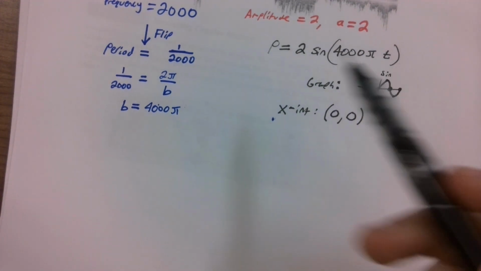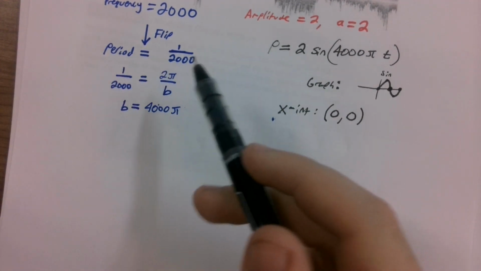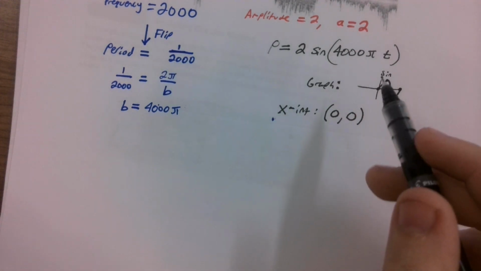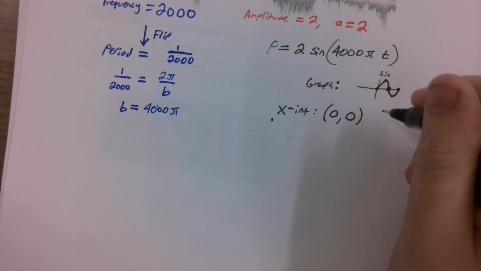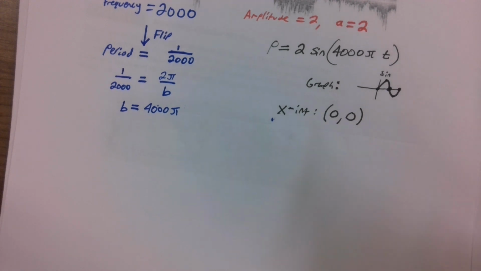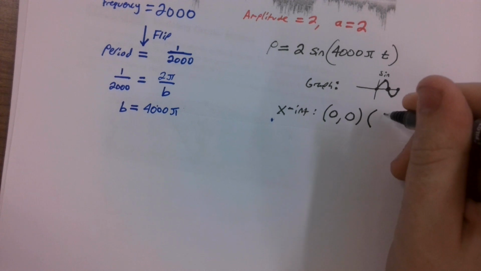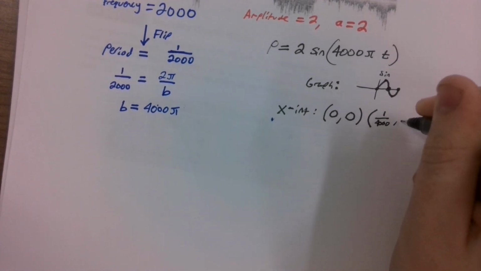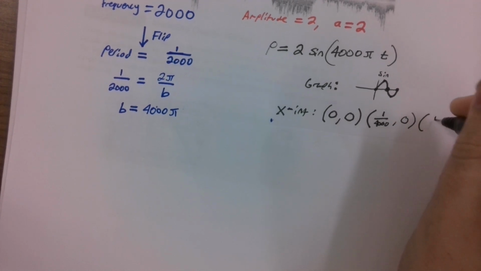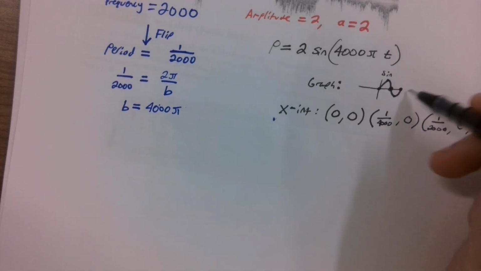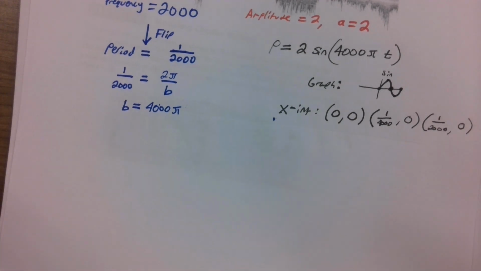If our period is 1 over 2,000, it's going to be half of 1 over 2,000. So we repeat this every half of 1 over 2,000, which means we'll get 1 over 4,000, comma 0, and 1 over 2,000, comma 0. That's the full period when it ends. So we've got our x-intercepts.